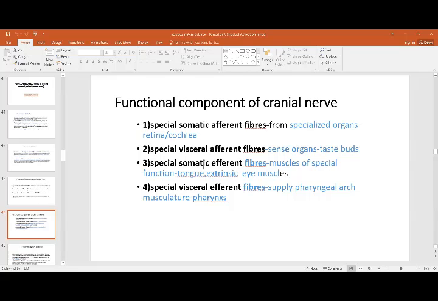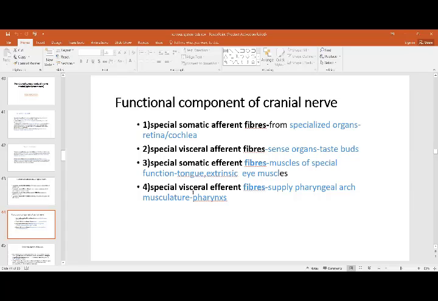Then you have special somatic efferent, going back to the body, that is to the muscles. These muscles would be special because they are performing the fine work, that is the muscles of the tongue, producing fine activity, muscles of the eye are fine muscles, and then the small muscles of the hand. These are all considered as specialized muscles. So that is why they are going to be specialized. Somatic is body wall and efferent is muscle fibers.